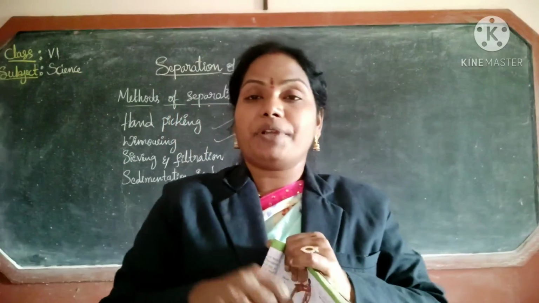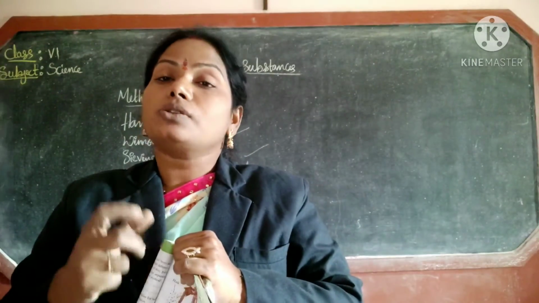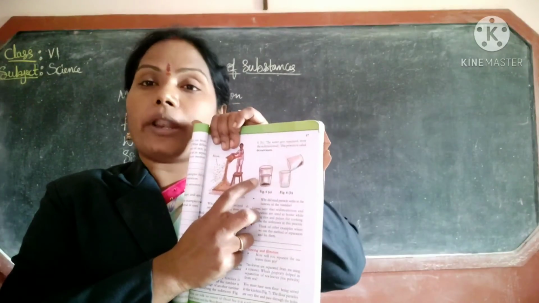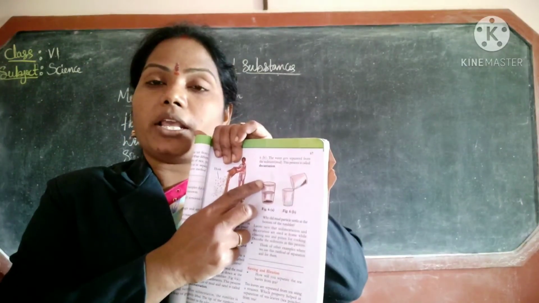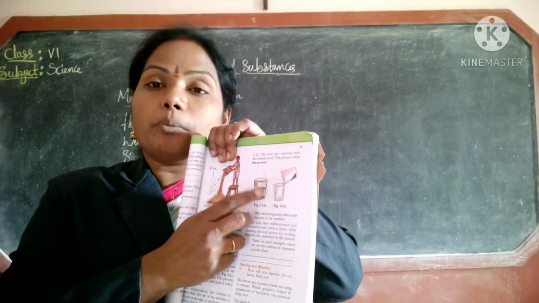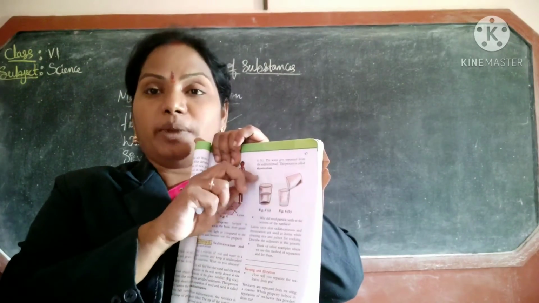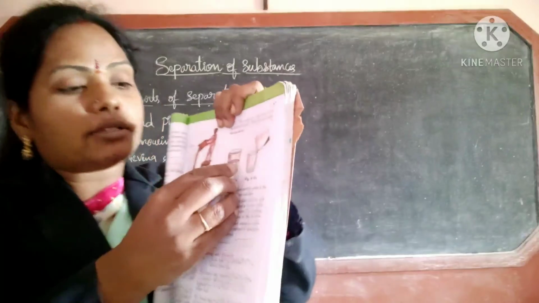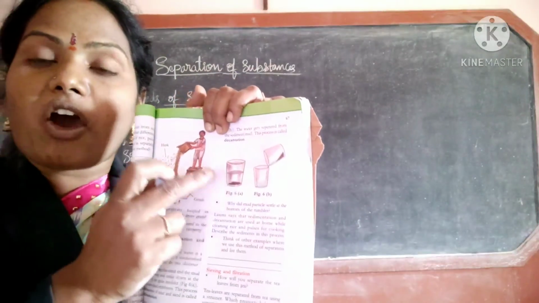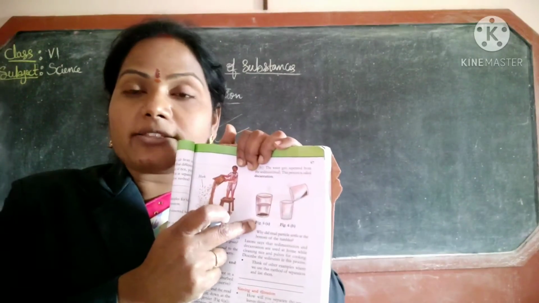If you keep it aside and observe after half an hour, the soil settles at the bottom of the beaker or glass, and the water remains on top. The soil material at the bottom of the glass is called sediment.